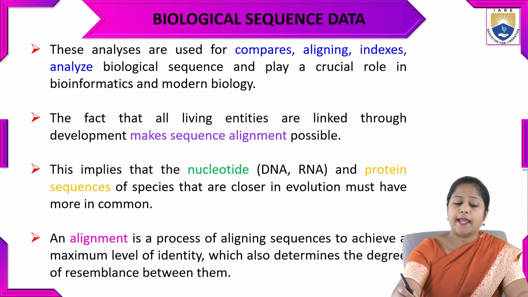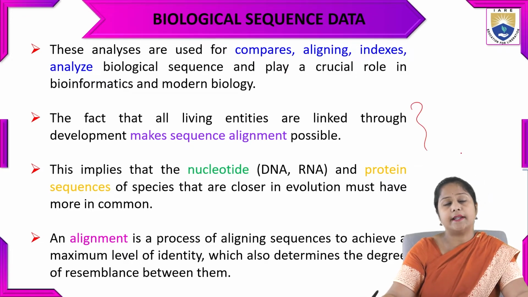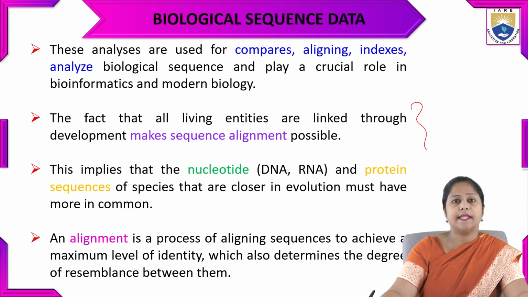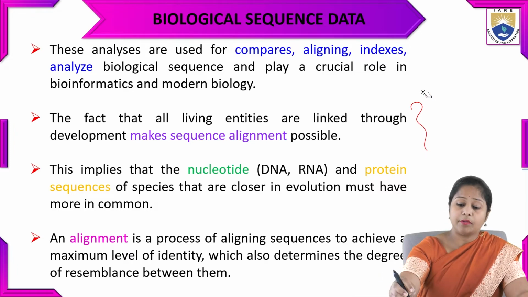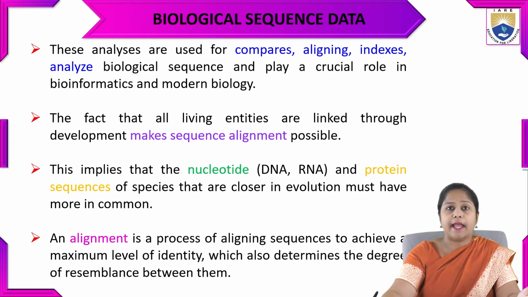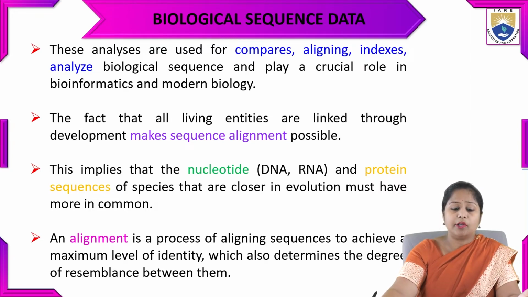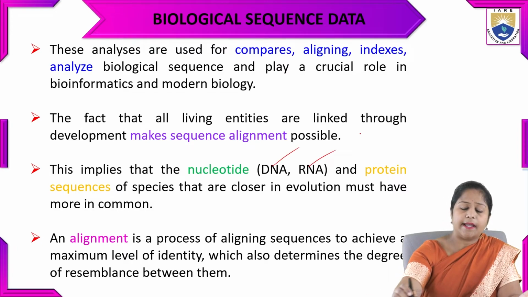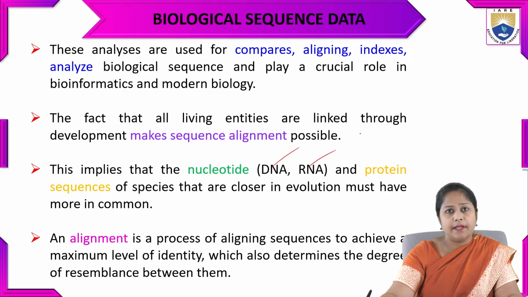So the fact that all living entities are linked to each other through development is what makes sequence alignment possible. That tells us that the nucleotide, that is DNA and RNA, and protein sequences of any living species that are closer in evolution